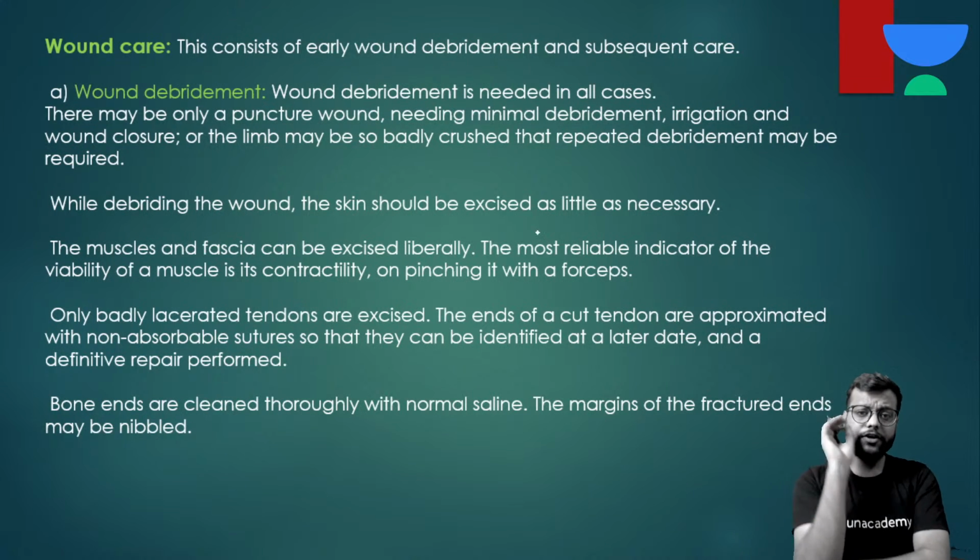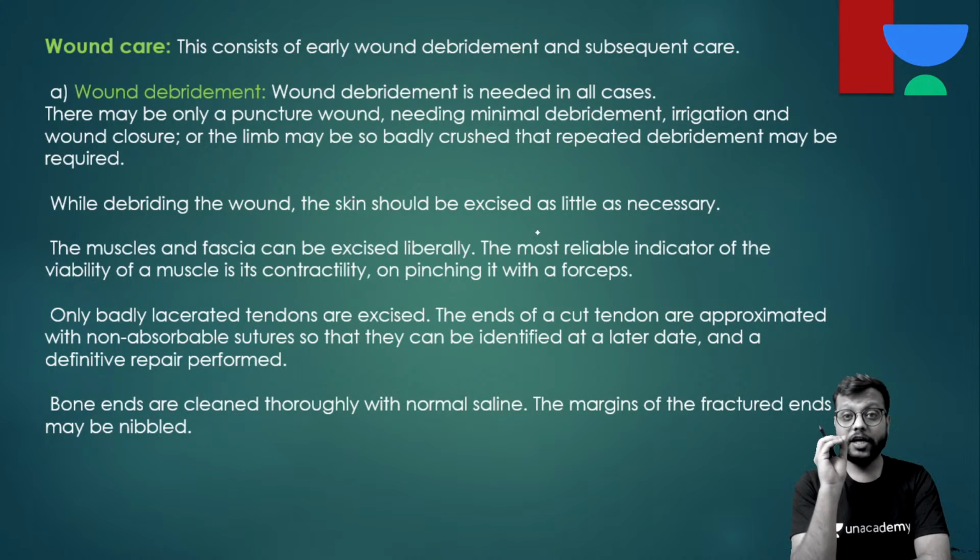Now during debridement, if you find necrosed muscle, we remove necrosed muscle, necrosed tendon, or in fact necrosed bone, whatever necrosed or highly infected part there is, you just have to remove it, because otherwise it will cause reinfection.